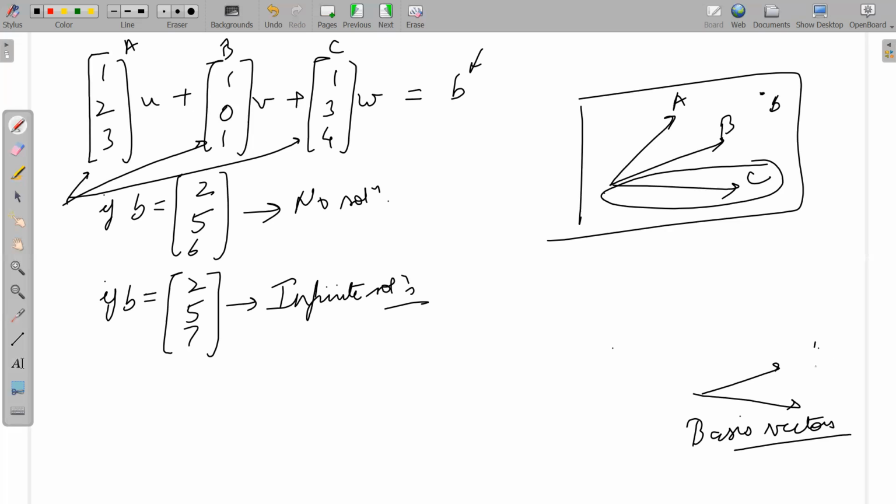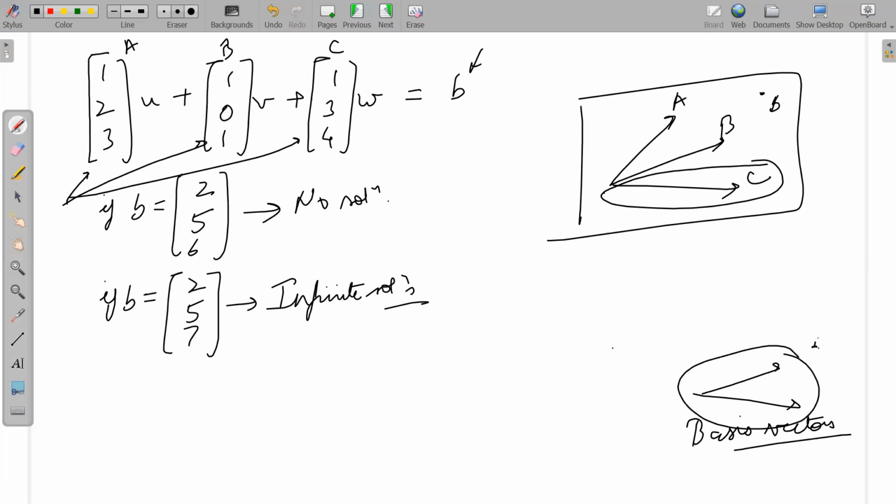In the case of two vectors, we know that we have only one solution. There's only one way to create a new vector. But in this case, intuitively, what do you think? How many solutions can I have? Multiple. Multiple combinations. Two vectors give one solution.